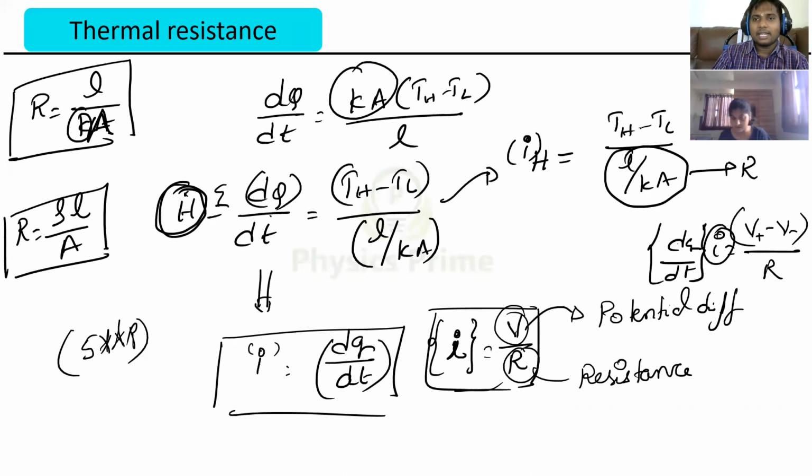There the potential difference is here the temperature difference. Their electrical resistance is here thermal resistance. There the formula is rho L by A, that is nothing but 1 by sigma into L by A. Here 1 by K into L by A. Both have a similarity with respect to length, area of cross section, and conductivity. So whichever way we solve problems there for resistance, here we can solve the problems similarly.